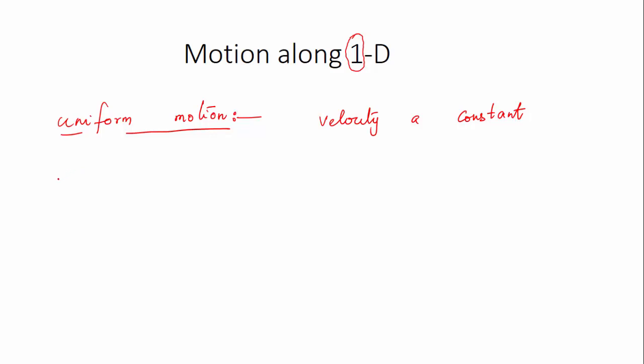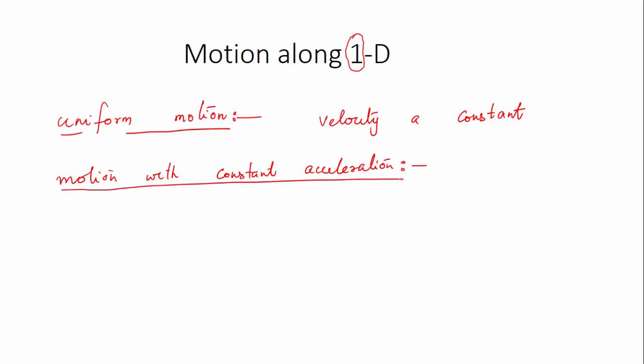Now there can be a motion with constant acceleration. So the object is increasing its velocity at a constant rate. That is, the rate of change of velocity remains constant. Such a motion is known as motion with constant acceleration. Considering motion with constant acceleration, if the value of acceleration is 0, so here the acceleration is a constant, and 0 is also a constant. If this constant's value is 0, then it becomes uniform motion. So this is a more general kind of motion in which the object's acceleration is a constant, that is, its velocity increases at an equal rate.